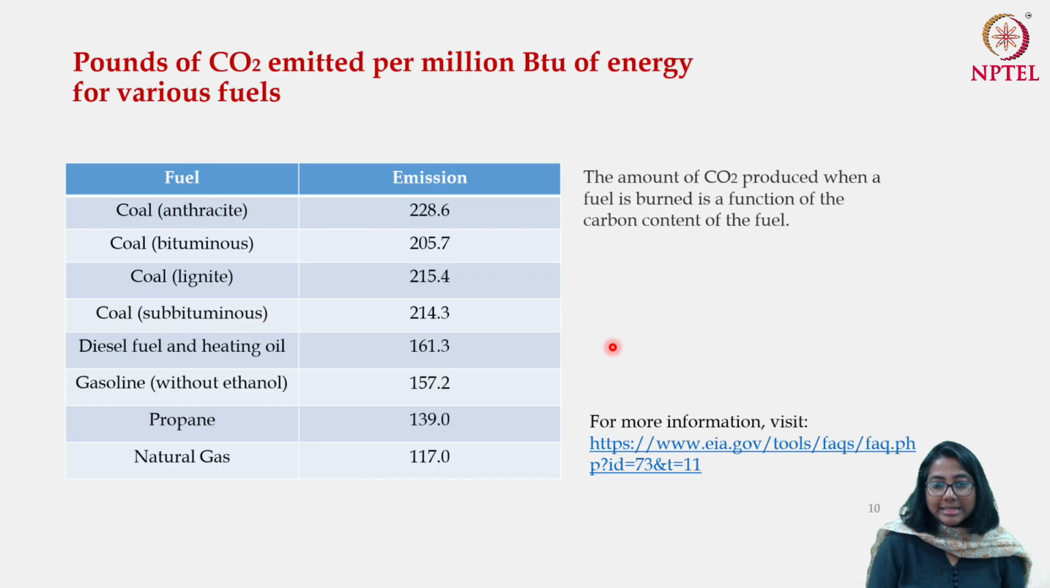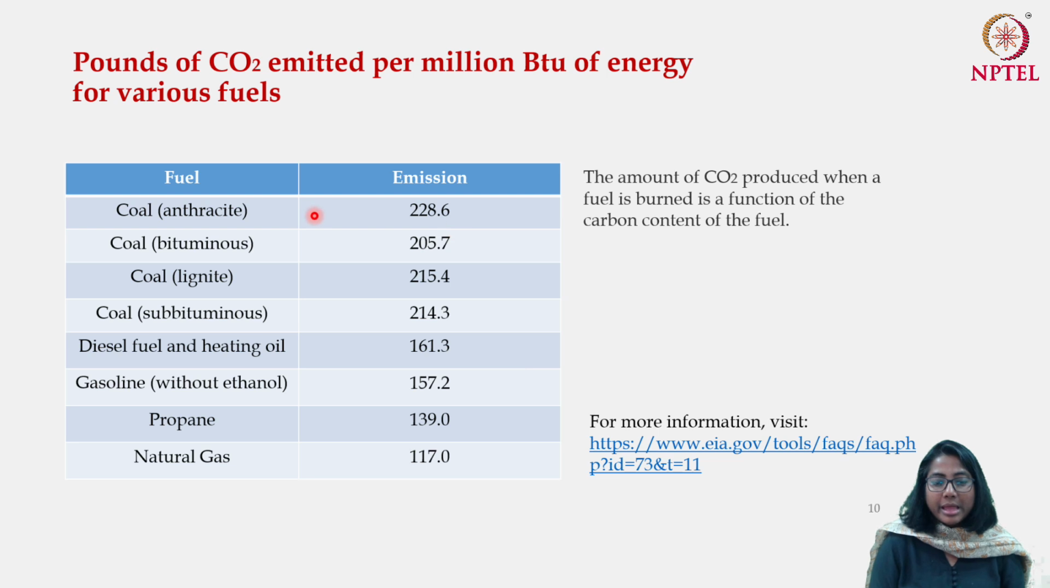Let us now move on to the last bit of it, which is very important. What we are doing here is trying to understand how many pounds of CO2 is being emitted if you burn a particular form of fuel. This is very, very important if you want to understand the implication of climate change of burning a particular type of fuel, because it depends on the carbon content of that particular fuel how much CO2 is being emitted.